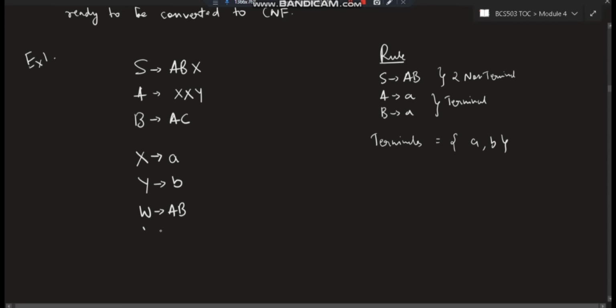Okay, V, any letter you can take. Okay, XX I'll take it here. Now instead of AB I can put W, so here I'll put it as W, and instead of XX I can put it as V.